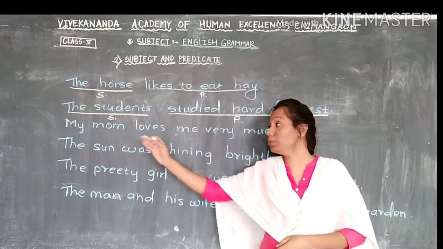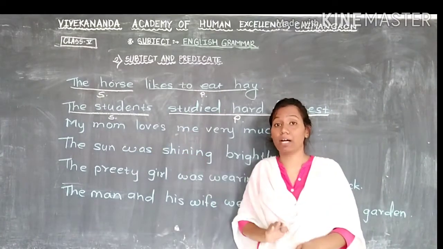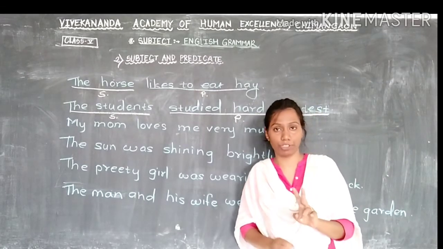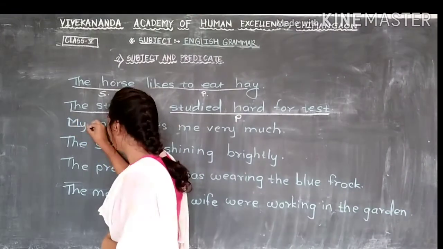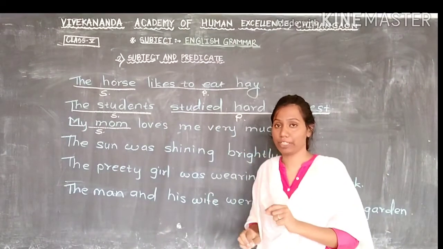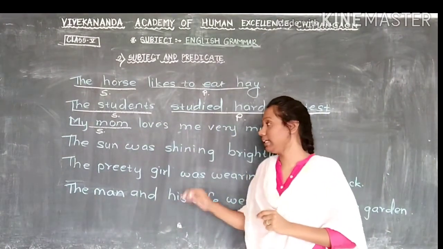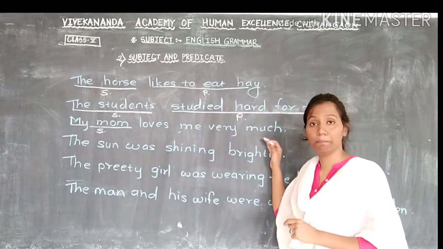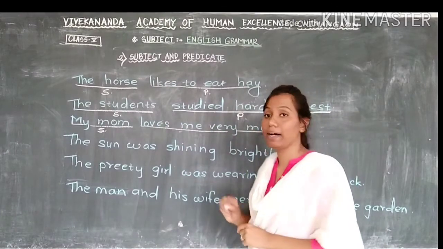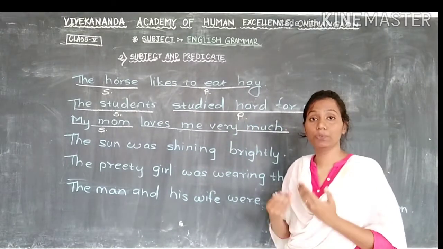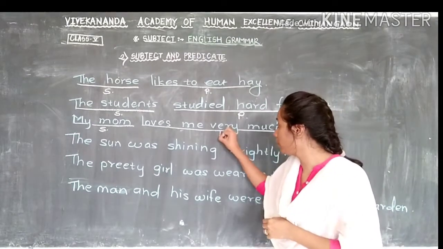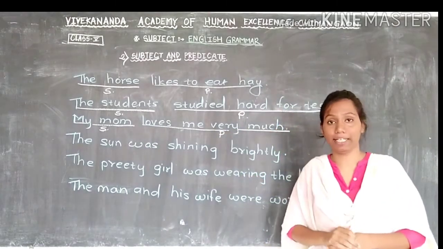In the next sentence, my mom loves me very much. This sentence is about my mom, not only my. Here, my mom, these two words will come for the subject. So we will underline this, and below that we write S for subject. And the remaining part of the sentence is about my mom. So here we will write P because this is the predicate.